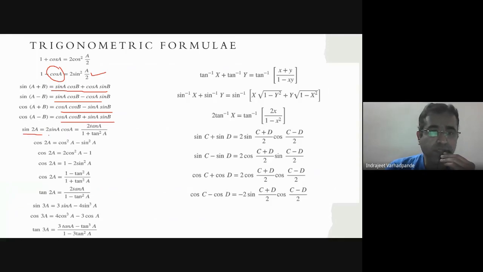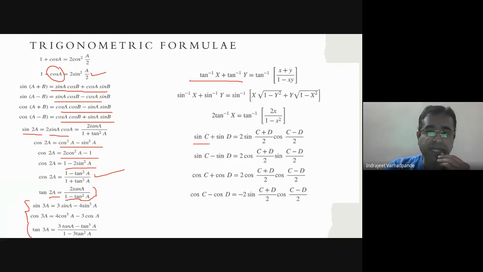Sin 2A, 2 sin A into cos A. Another formula is 2 tan A upon 1 plus tan square A. Tan 2A is 2 tan A upon 1 minus tan square A. Cos 2A we have four different formulae: cos square A minus sin square A, 2 cos square A minus 1, 1 minus 2 sin square A, 1 minus tan square A upon 1 plus tan square A. Similarly, here we have sin 3A, cos 3A, and tan 3A. Inverse formula: tan inverse x plus tan inverse y is tan inverse of x plus y upon 1 minus xy.